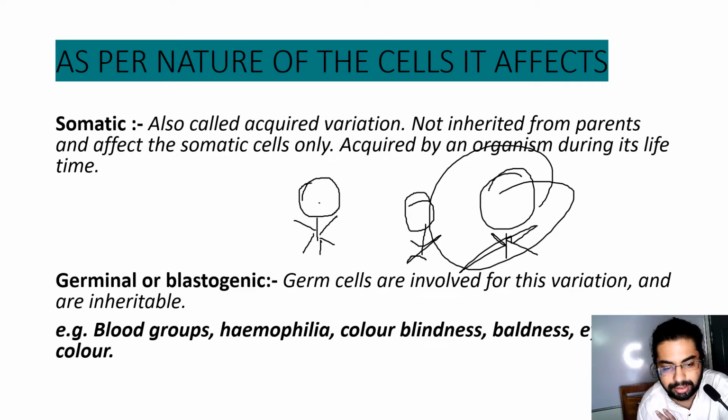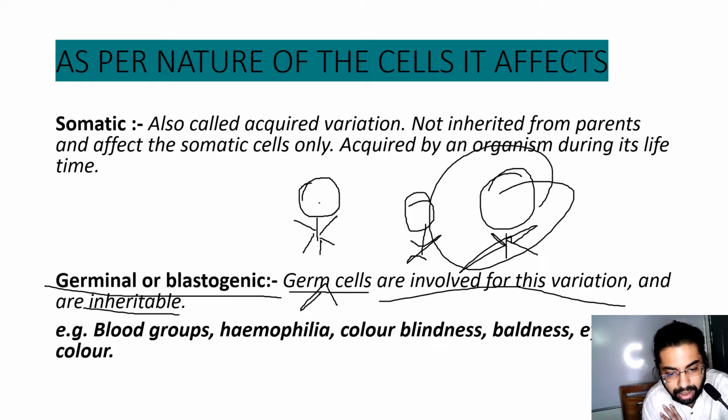Now germinal or blastogenic variation. Germ cells are involved in this variation and it is inheritable. Germ cells like sperms and ovums are involved. Examples: blood group, hemophilia, color blindness, baldness, eye color.